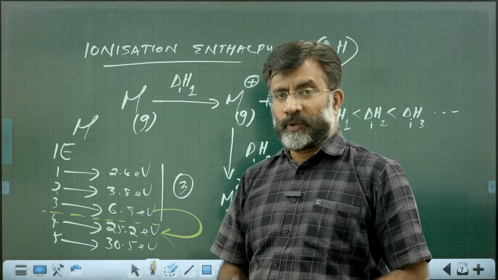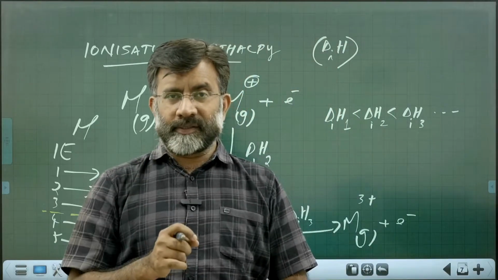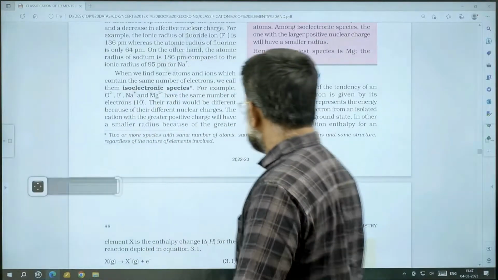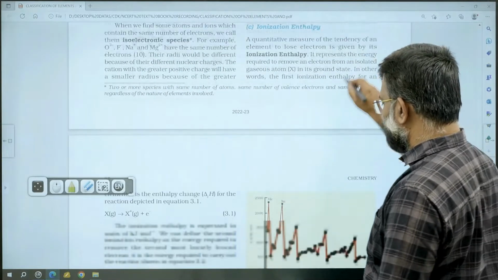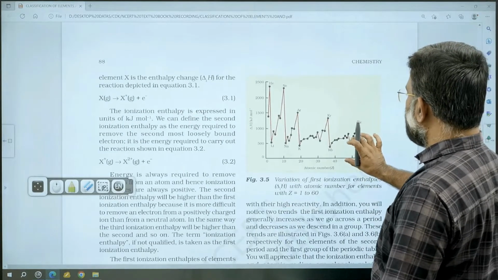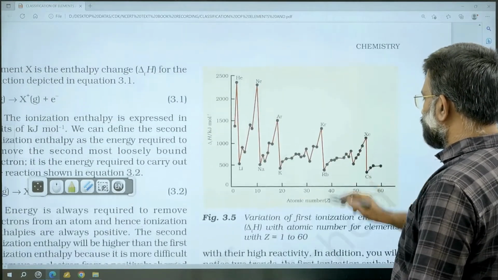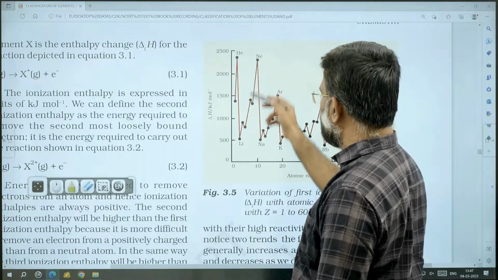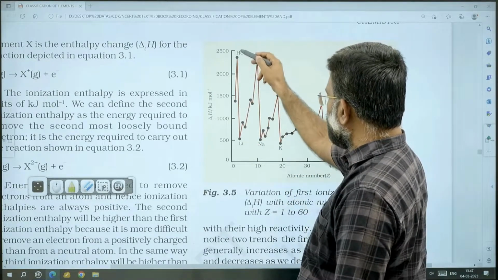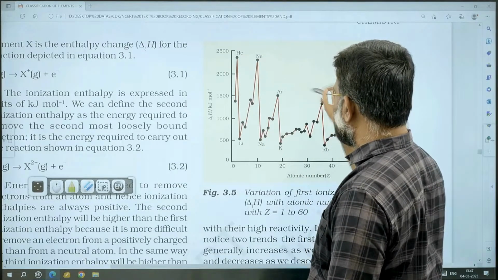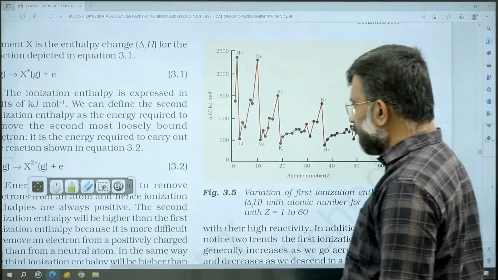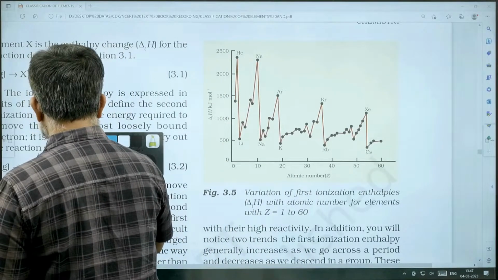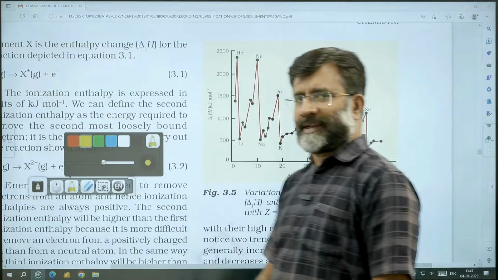Once again, you need to have a meticulous analysis of the trend that is explained in the textbook. Let us see if some graph is given. Yes, we have a graph explaining the ionization enthalpy versus atomic number. Starting from, say, hydrogen, helium, lithium, beryllium, you see it goes like that. In this graph itself there was one question earlier.